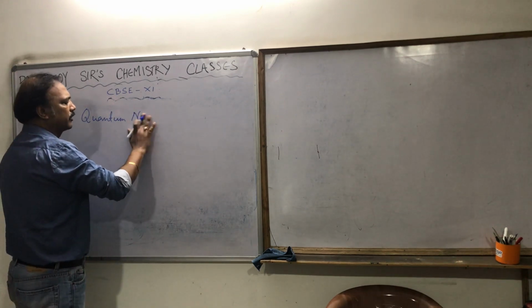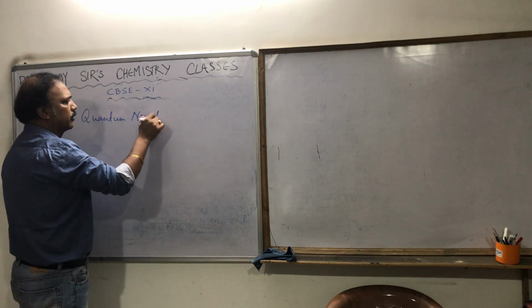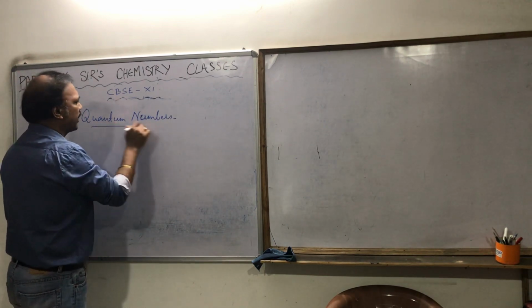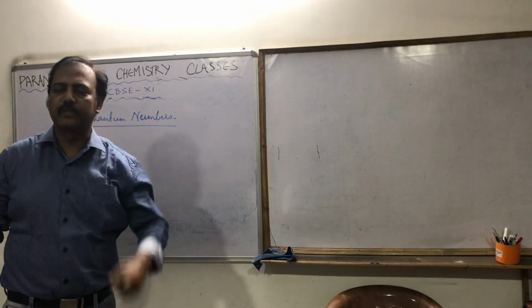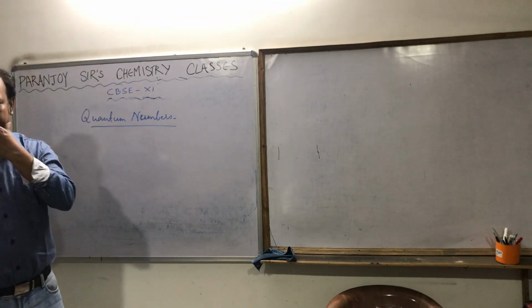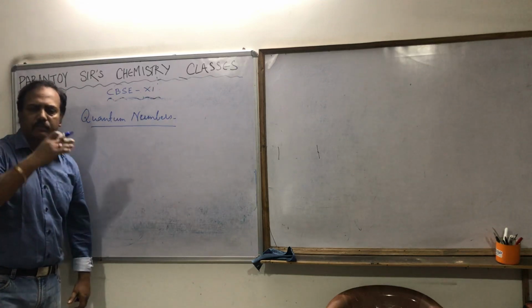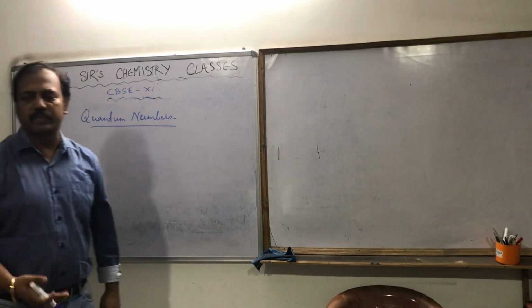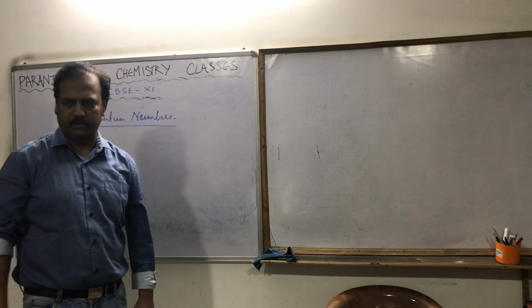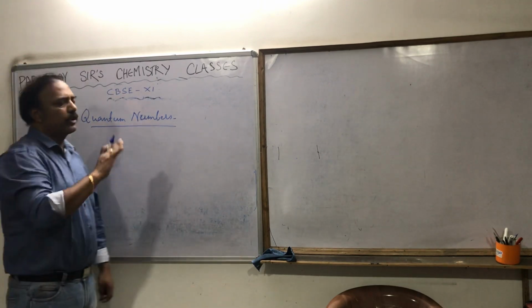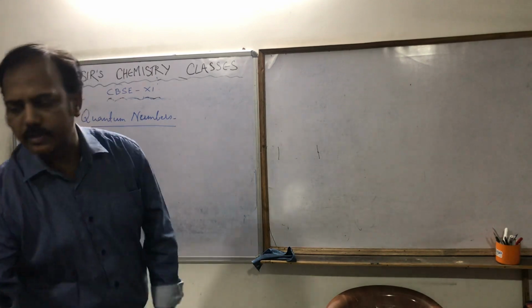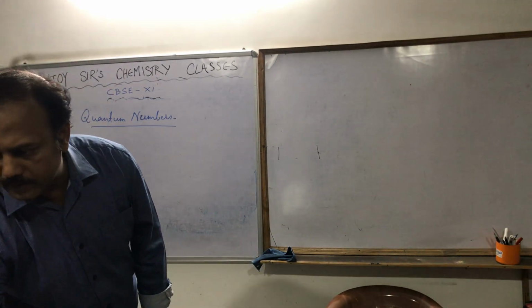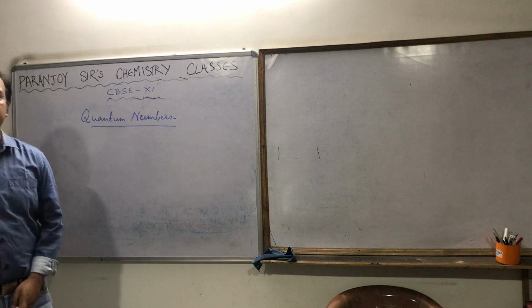Quantum numbers. Okay, one quantum number we had already heard about, that is n, principal quantum number. We know that. But now let me talk about all quantum numbers and tell about their significance. But before going to the quantum numbers, let me just tell you one thing, then it will make the study of the quantum number easier.